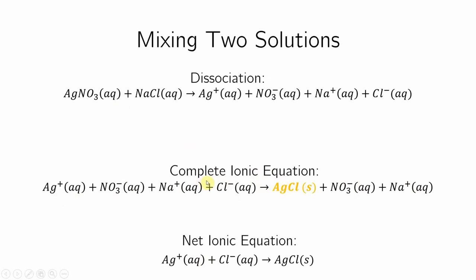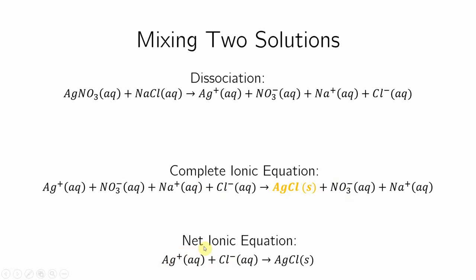The complete ionic equation has all the spectator ions in it. Nothing got canceled out. It has a precipitate in it. It has whatever you started with in it. That's a complete ionic equation. Once I cancel out all the spectator ions, I'll be left with only the stuff that actually reacted, the stuff that has some dynamics, and that will be known as the net ionic equation.